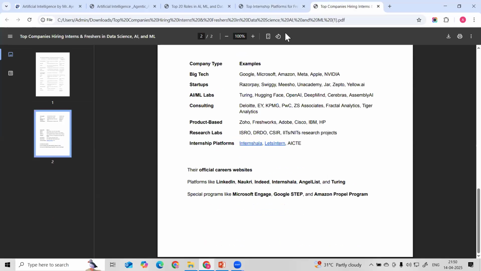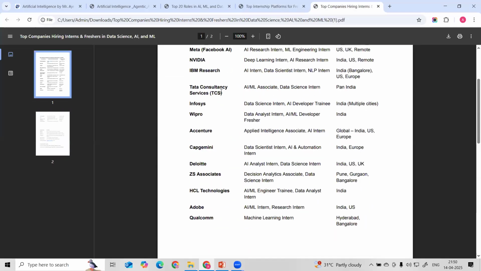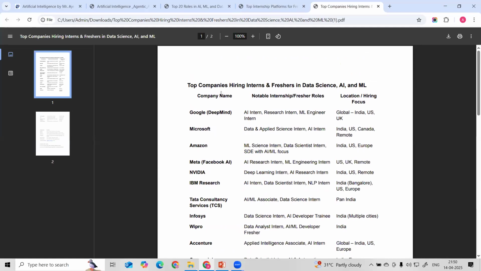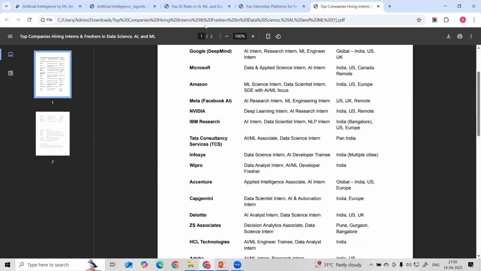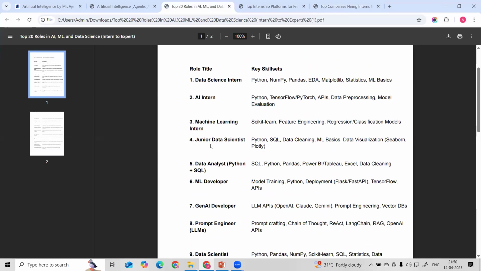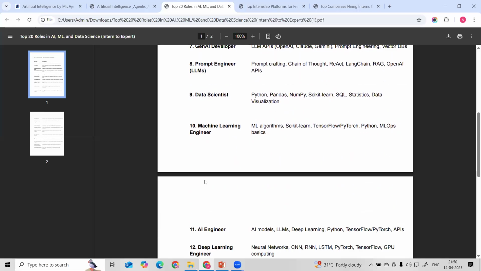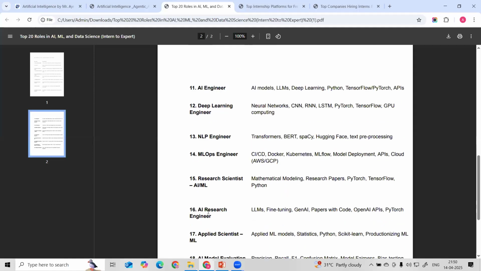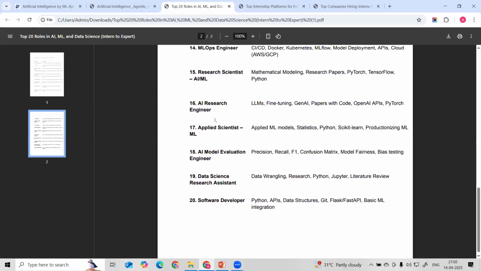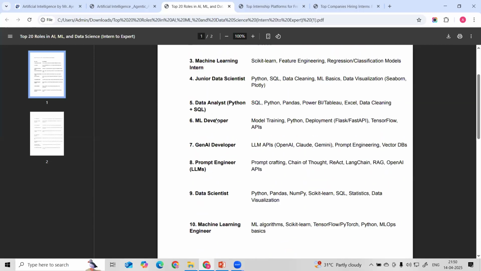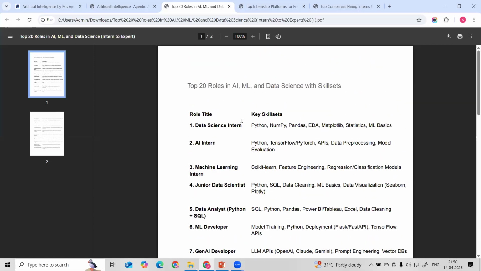These are the top companies you can definitely target, hiring in mass for interns and freshers, as well as experienced candidates. These are the best companies in the market, hiring data science and AI professionals. These are the roles we can target: data science intern, AI intern, machine learning engineer, ML developer, GenAI developer, data scientist, AI engineer, NLP engineer. These are the different roles we can definitely target. I will be sharing these notes with you guys, you can go through them.